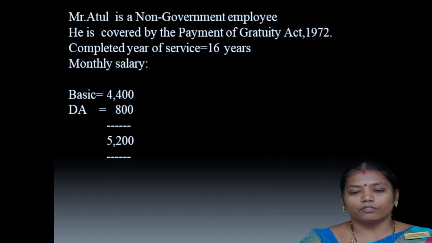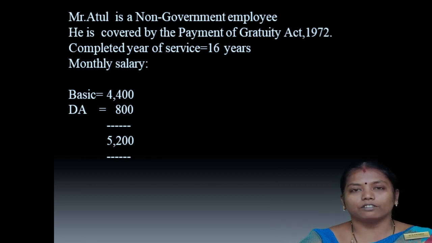First of all, whenever you read the sum, we have to note the points like this. Mr. Atul is a non-government employee. Second, we have to see whether he comes under the Payment of Gratuity Act or not. In this sum, he is covered by the Payment of Gratuity Act 1972.